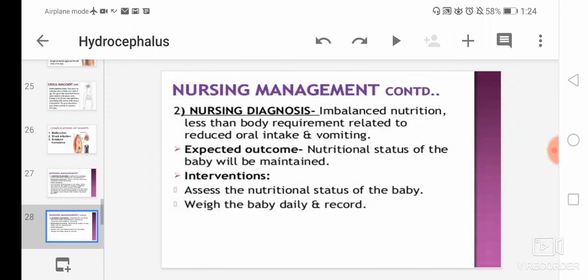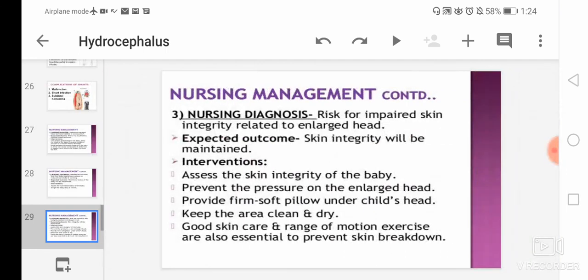Then the second nursing diagnosis is imbalanced nutrition less than body requirement related to reduced oral intake and vomiting. In expected outcome, we have to maintain the nutritional status of the baby. Intervention will be, we have to assess the nutritional status of the baby, maintain the weight of the baby, and intake output charting will be there, and daily recording is done.